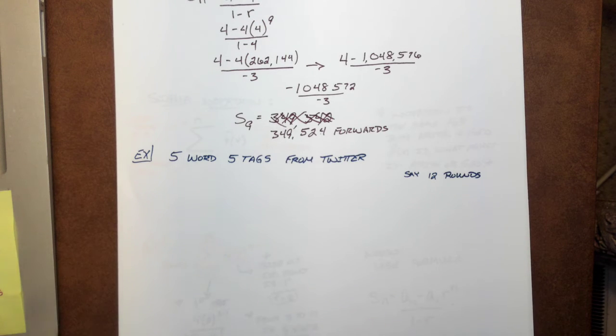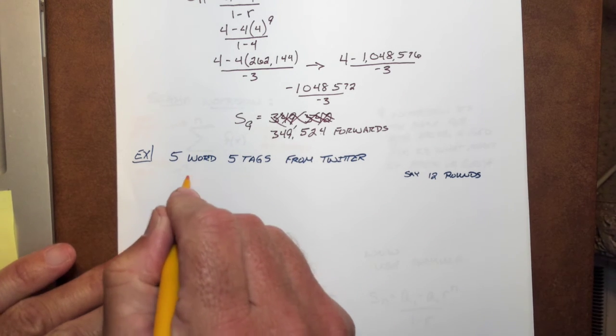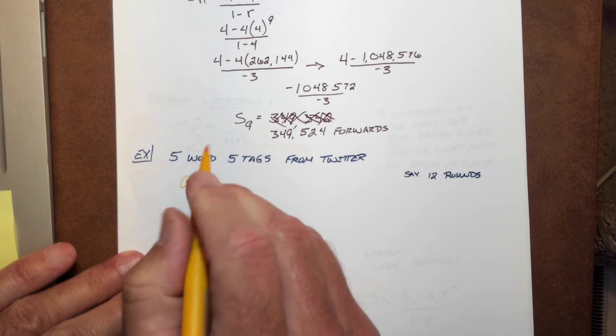I don't know if you saw on Twitter, there was another little thing going on with people saying give 5 words and 5 tags. So you got to say 5 words about something and then tag 5 people, and kind of a similar deal. So 5 words, 5 tags. Let's say we want to look into 12 rounds of this. Okay? So what do we got? Well, we've got a 5.